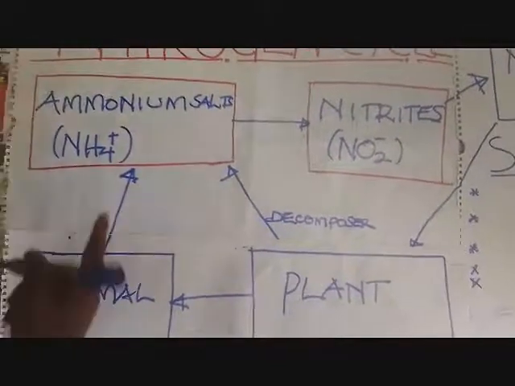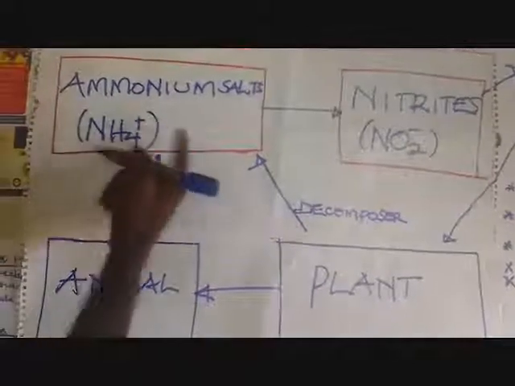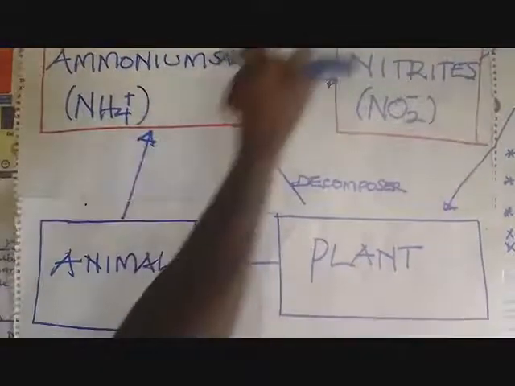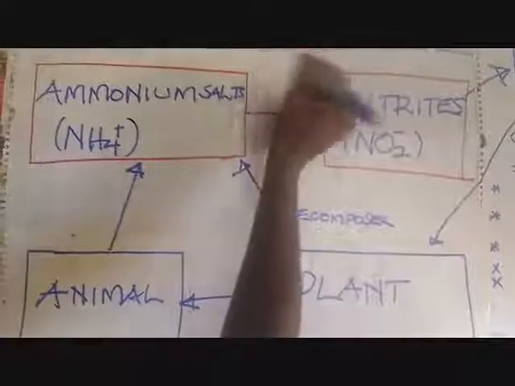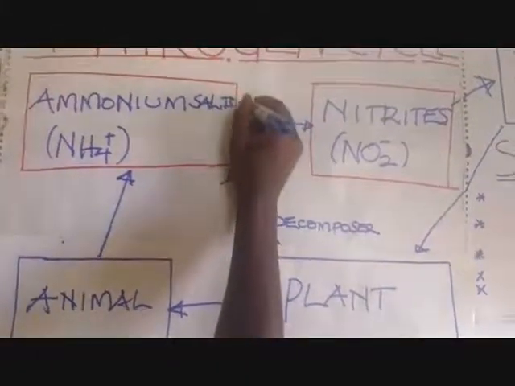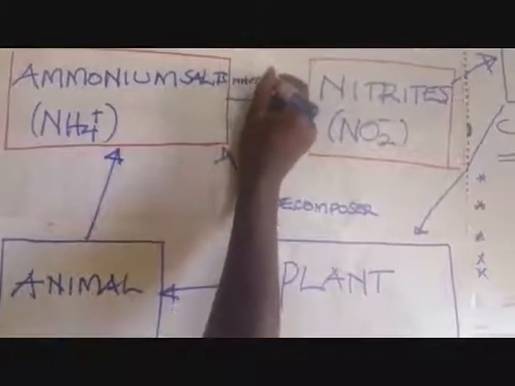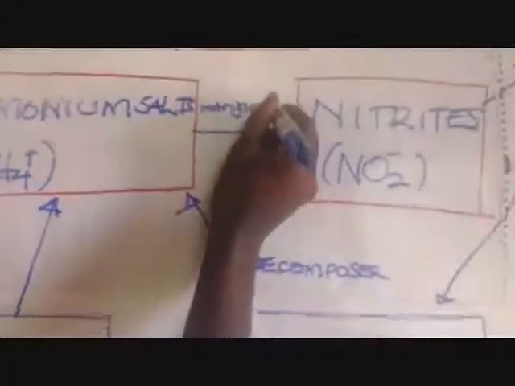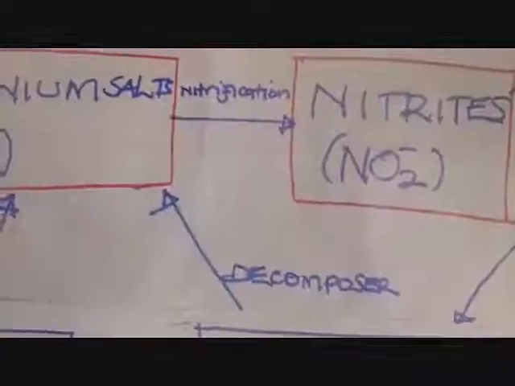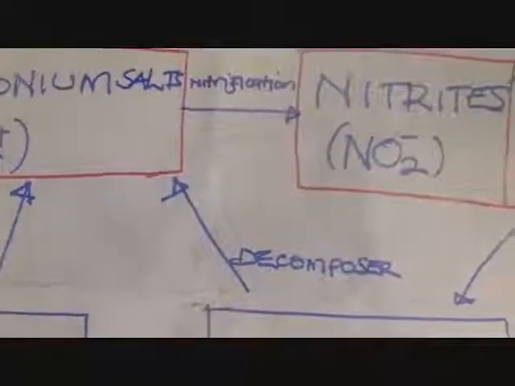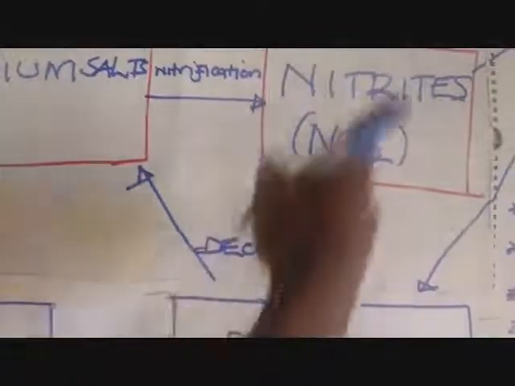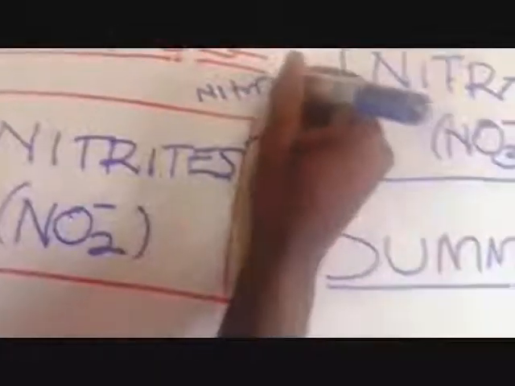Now, from here, we can see that the process of converting the ammonium salts to nitrites, we are going to call nitrification. This one, members, is what we are calling nitrification. Depending on our space here, I'm using small letters, but the word remains nitrification. Similarly, to convert the nitrites into the nitrates, we have the same process, which is still nitrification.